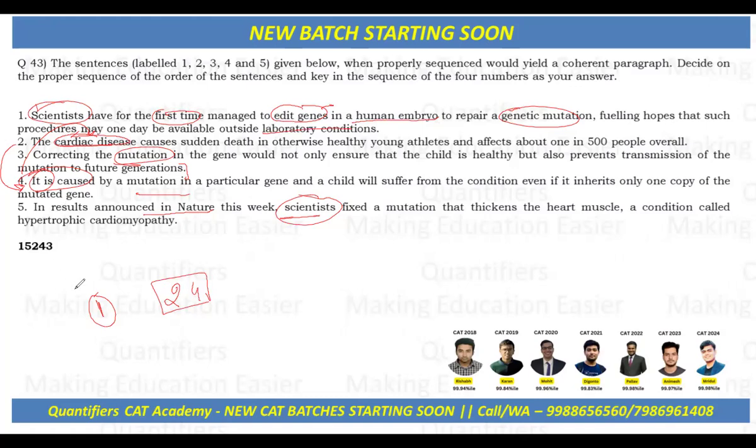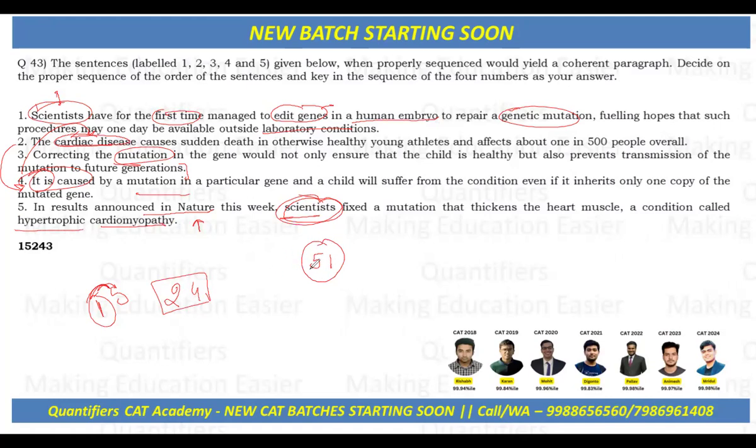Now, in results announced in Nature this week, scientists fix the mutation. So again we can say that sentence 5 naturally follows 1, because it gives the specific result published in Nature, about what the scientists actually did and the name of the condition. So 1 and 5 makes sense. 1 is just introducing what is going on. In results announced in Nature this week, scientists fixed a mutation that thickens the heart muscle, a condition called hypertrophic cardiomyopathy.